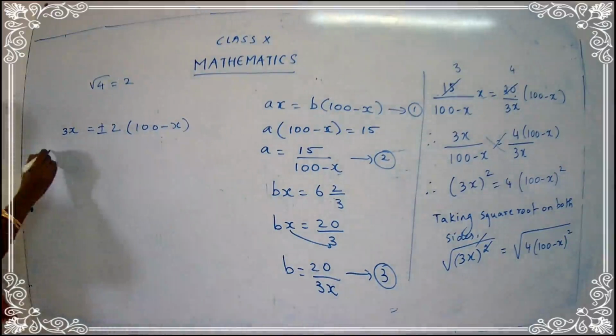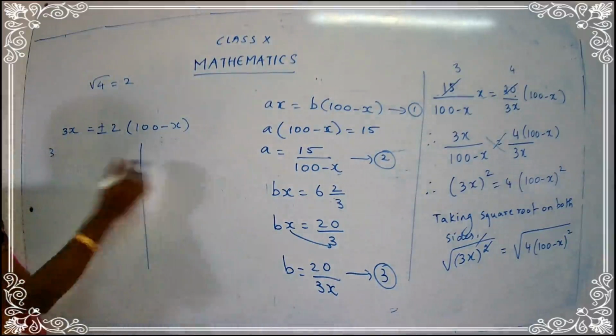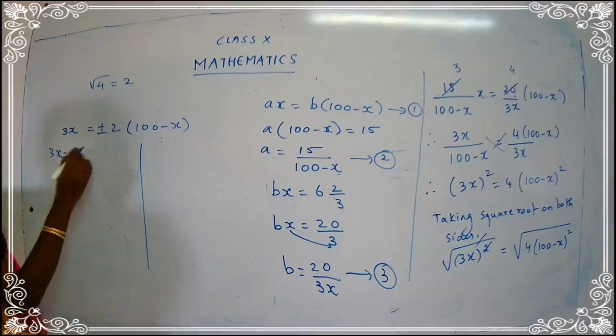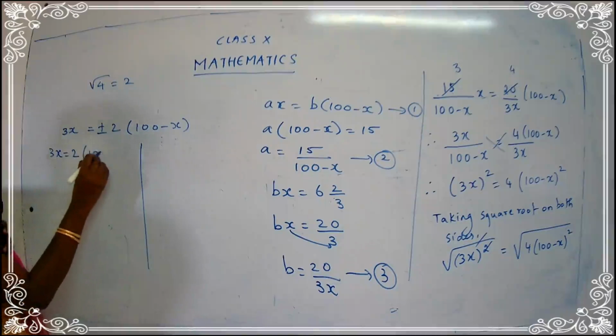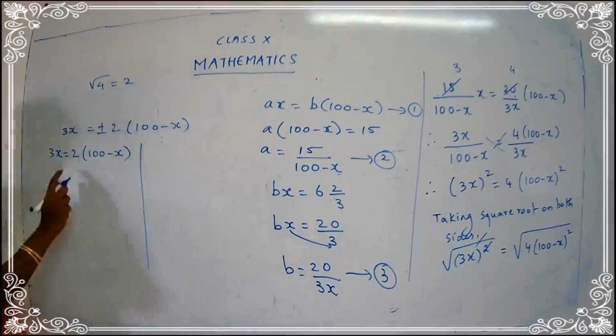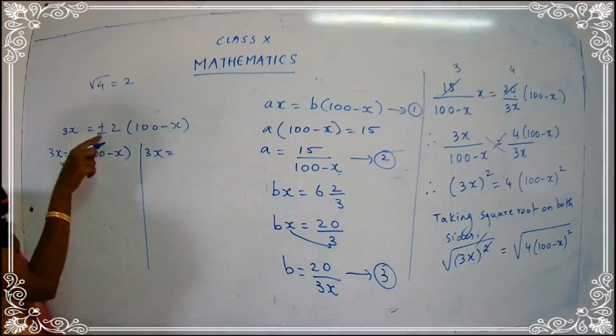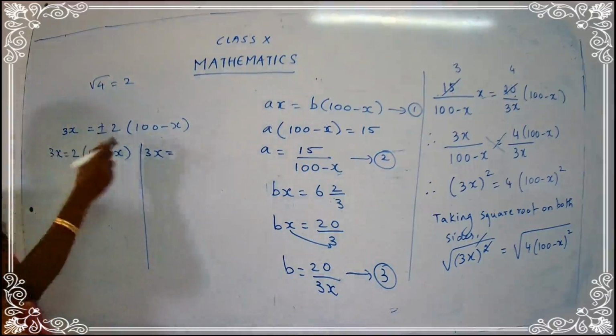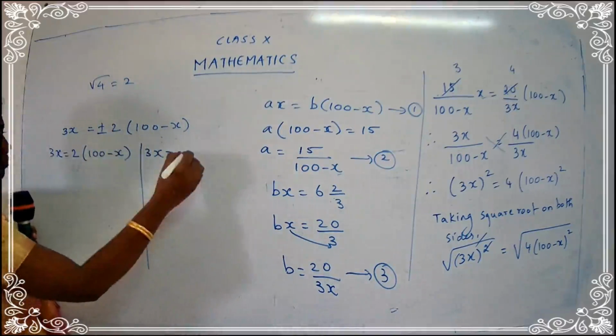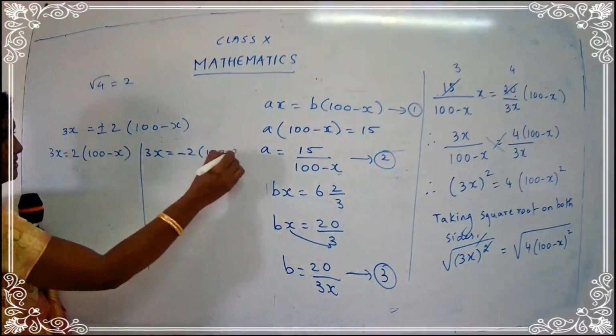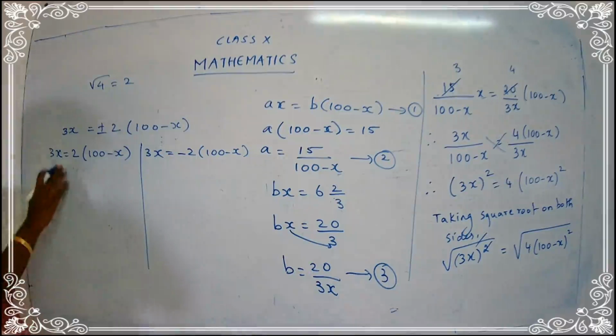So 3x, I just draw 2 columns over here. 3x is equal to 200 minus x, and here 3x is equal to, I took plus here, so I am going to take minus 200 minus x. Let's open the bracket.